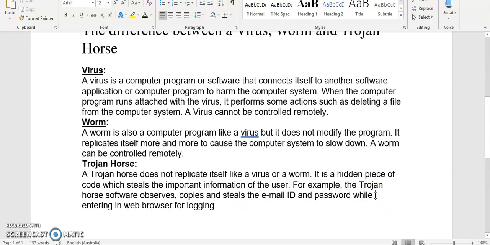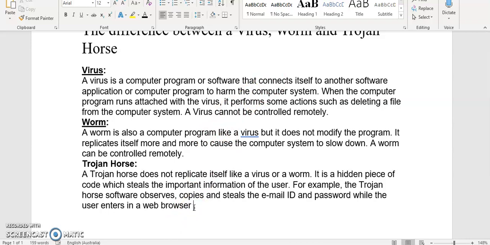now who are we talking about? While the user enters in web browser for logging. So enters in a web browser, and not for logging.